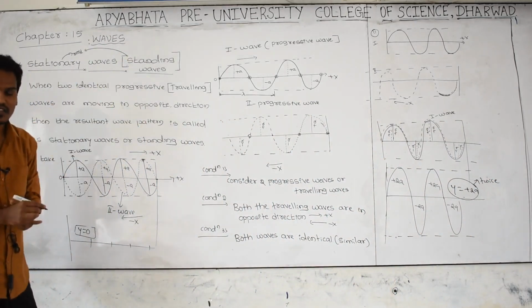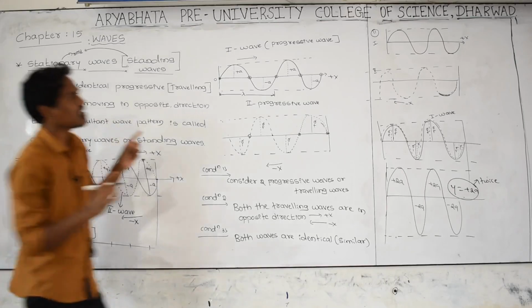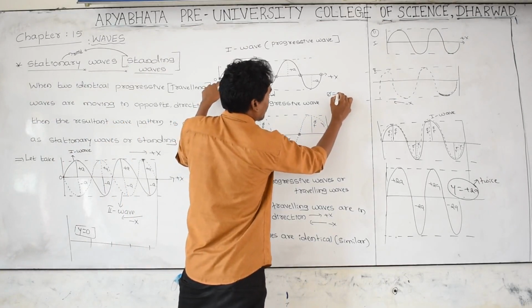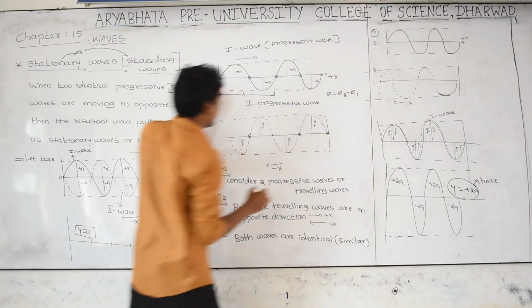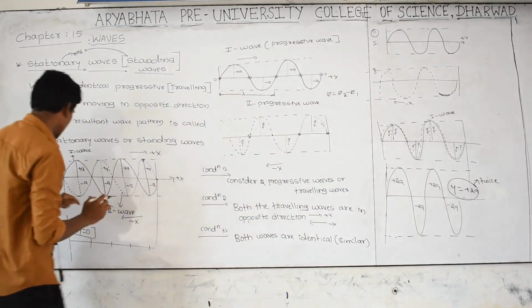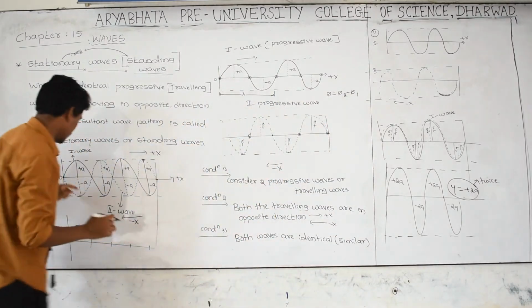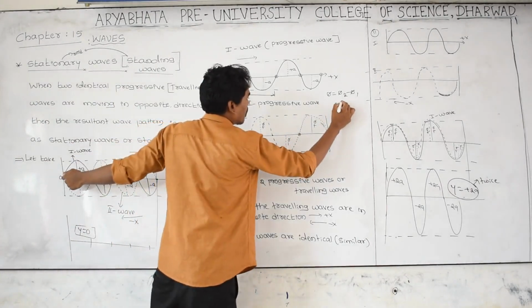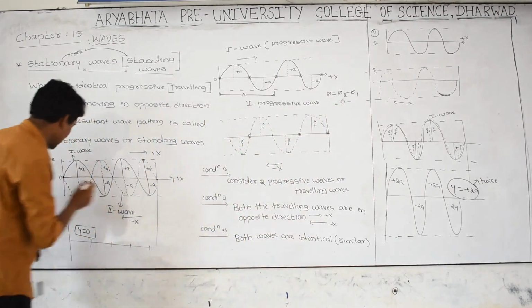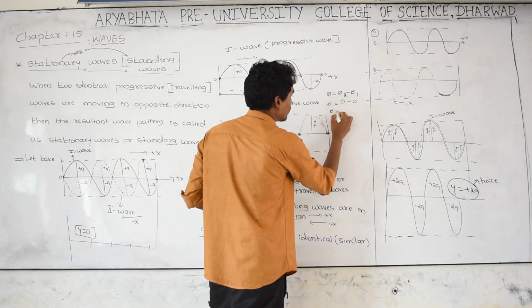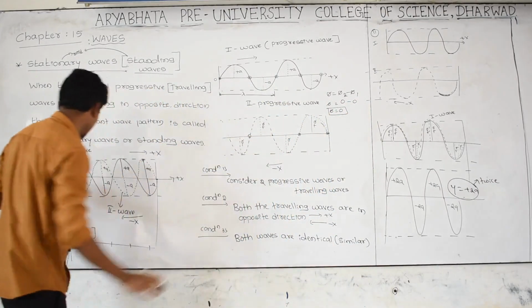We can study this further in theory. And here, what is happening? For the first wave and second wave, the phase difference is 0 degrees. Delta phi is equal to phi 2 minus phi 1. Let us take this point on the first wave and this is the second wave. At this point the phase angle for the first wave is 0, and the phase angle for the second wave is also 0 here. Then delta phi is equal to 0. The phase difference between these two waves is 0.